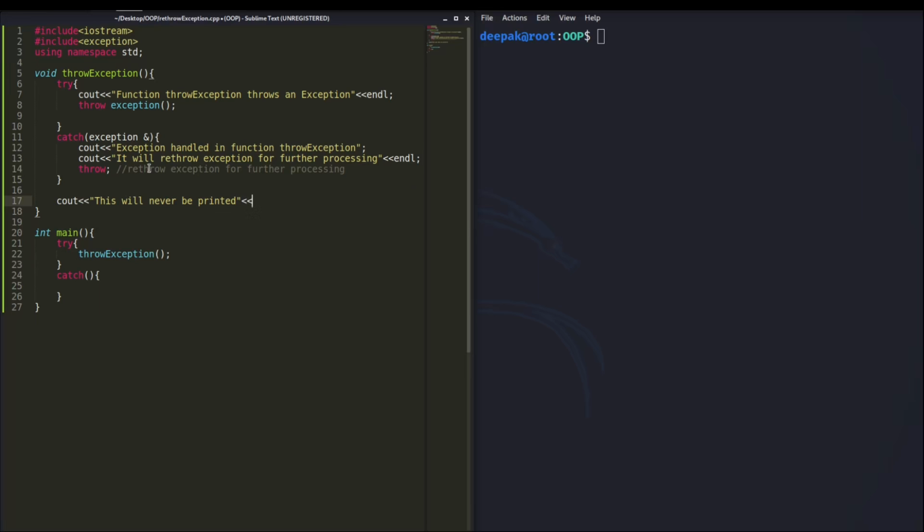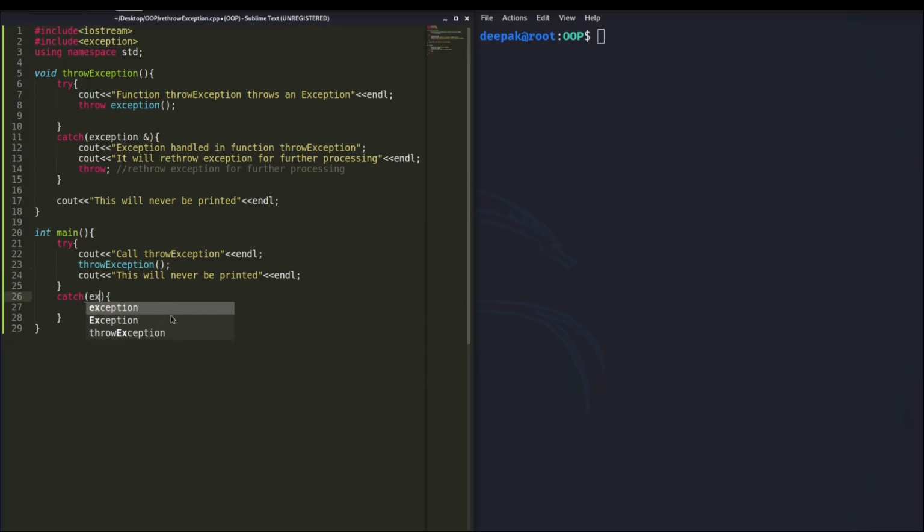I am writing this statement for just testing purpose. You can also write some message here, and after this statement you can write something else, and this statement will also never be printed because we are throwing an exception here in this function, which is rethrowing the exception again, and we need to catch that exception here in this catch block using the same methodology we applied in our function.